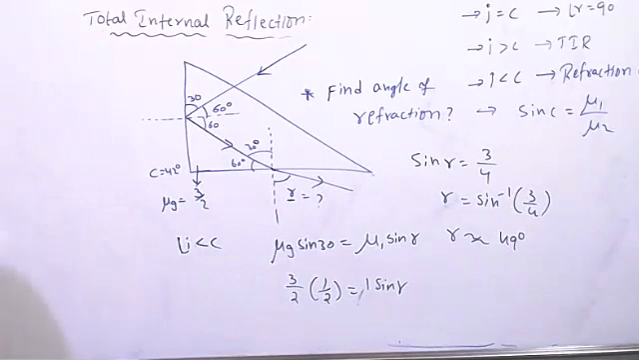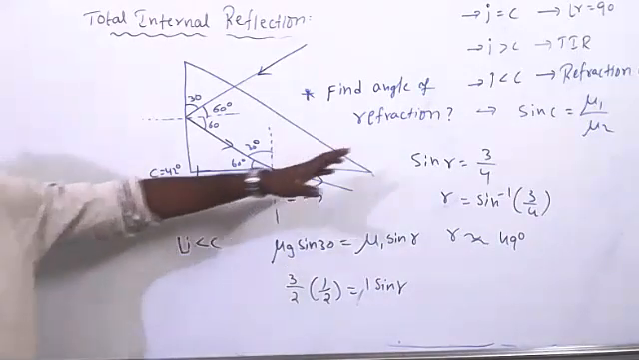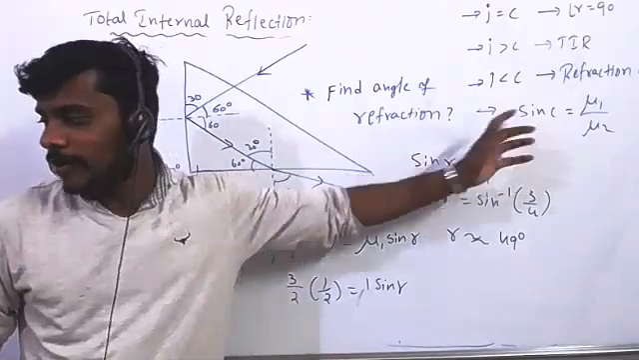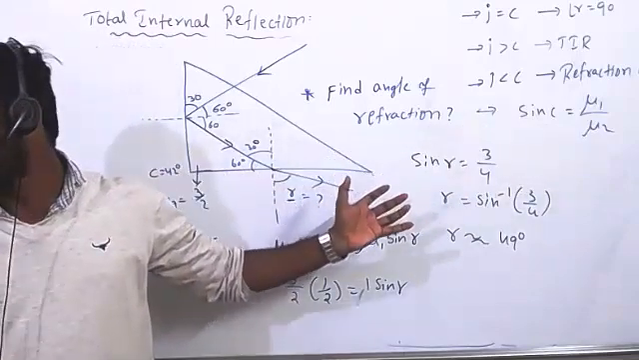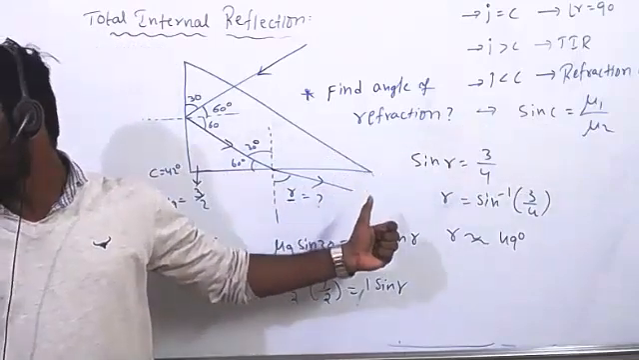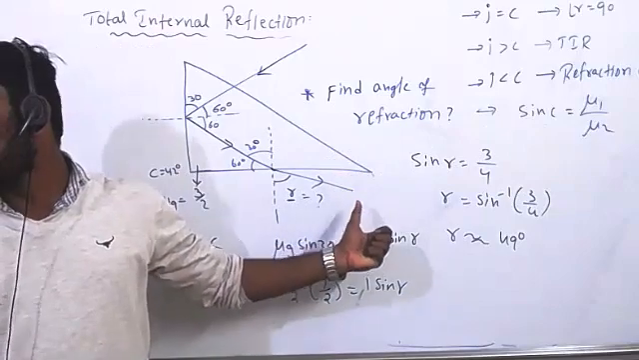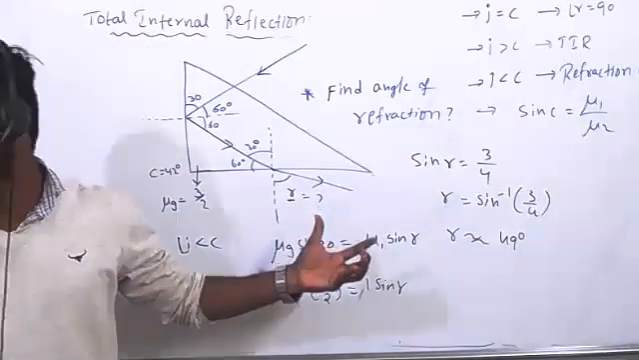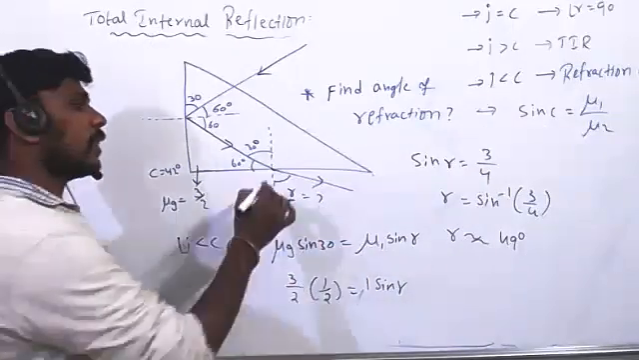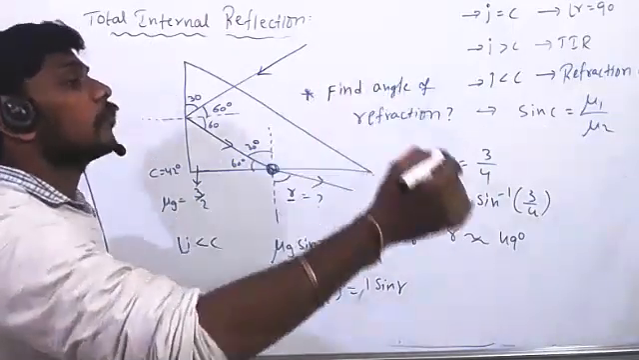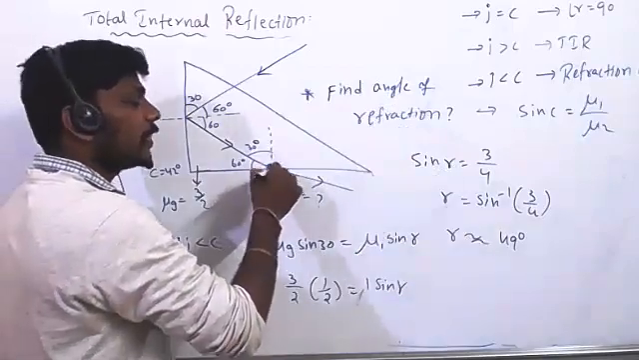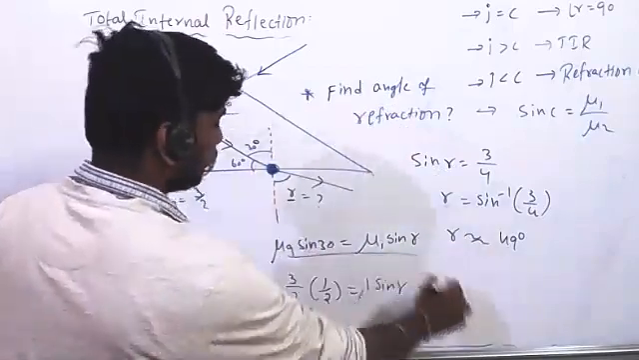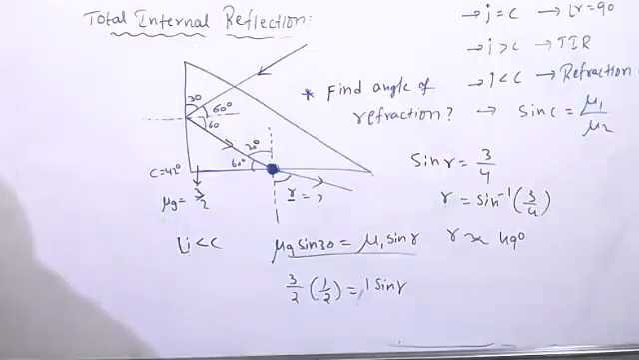So it is about total internal reflection. When they ask problems, either they will ask based on this formula, or they can ask you to complete the diagram, or they can ask you to find the angle of refraction also. When you are finding the angle of refraction, there you have to apply Snell's law.